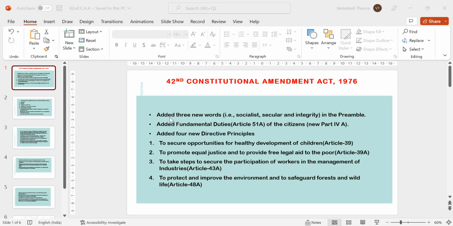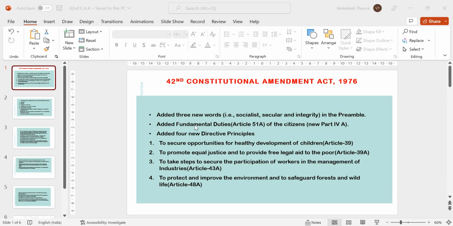What are those changes? First one, added three new words, that is socialist, secular and integrity, in the preamble. The preamble has been amended only once, by the 42nd Constitutional Amendment Act 1976, which added three new words, socialist, secular and integrity, and changed the description of India from sovereign democratic republic to a sovereign socialist, secular, democratic republic, and also changed the words unity of the nation to unity and integrity of the nation.